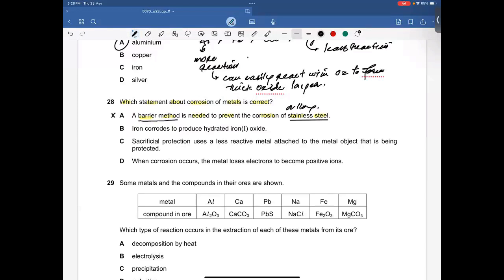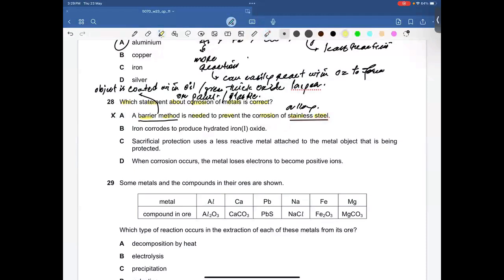Barrier method is a method in which an object is coated with oil, grease, paint or plastic. If an object is surrounded by oil, grease, paint or plastic, that's called the barrier method. Stainless steel does not corrode at all, which means the option is incorrect.